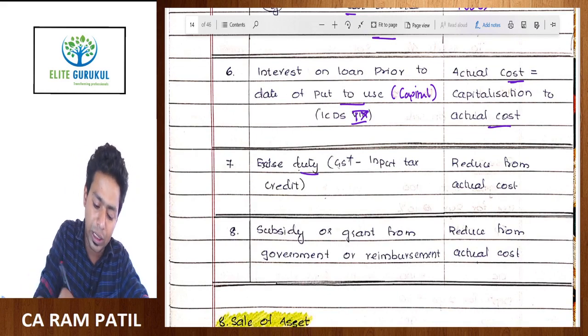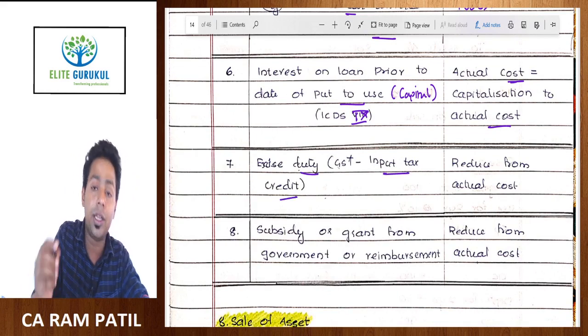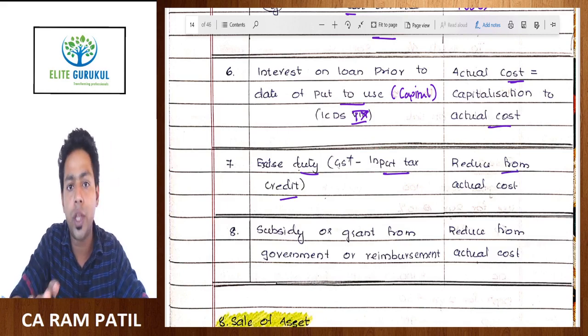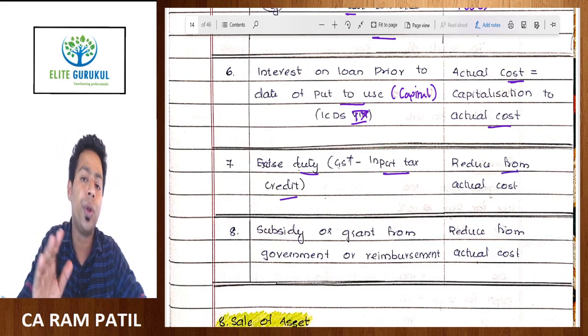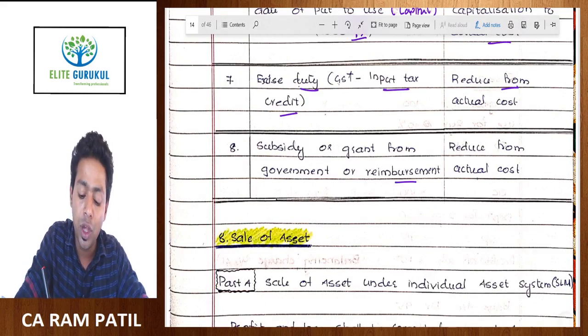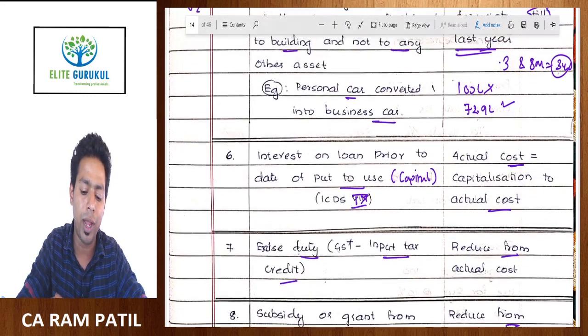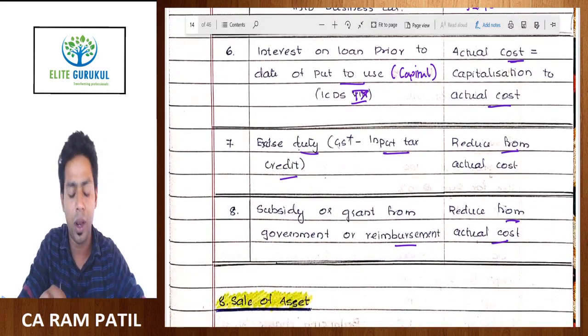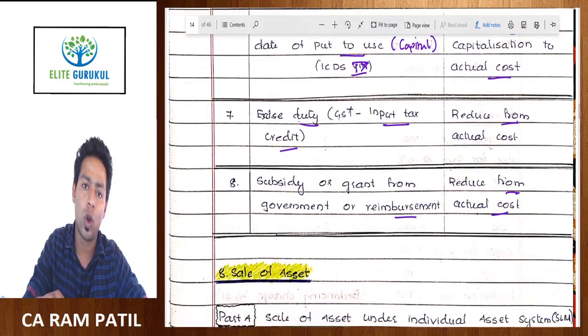Excise duty, GST on which input tax credit is available should not form part of actual cost. If it is there, then you should reduce it from the actual cost. Subsidy and grant received from government or reimbursement given by any other party should be reduced from the actual cost. This point we had already discussed through the example, but just wanted to have an overall look on this.